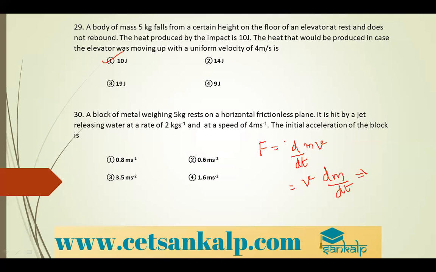It is nothing but 4 into 2, which is 8 Newton. Acceleration a is equal to F by m, that is 8 by 5, which is 1.6 meter per second square.